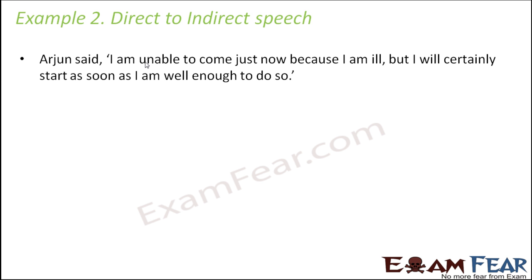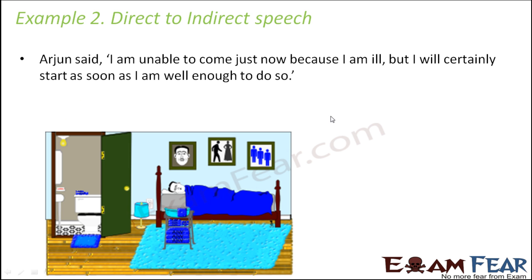Arjun said, "I am unable to come just now because I am ill, but I will certainly start as soon as I am well enough to do so." You see this is not a simple sentence. It is more like a combination of multiple sentences. How do you write this? Let's try this out. Arjun said that, so I will change to he.